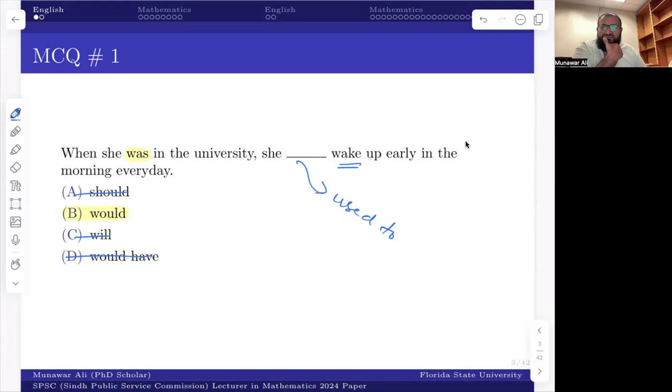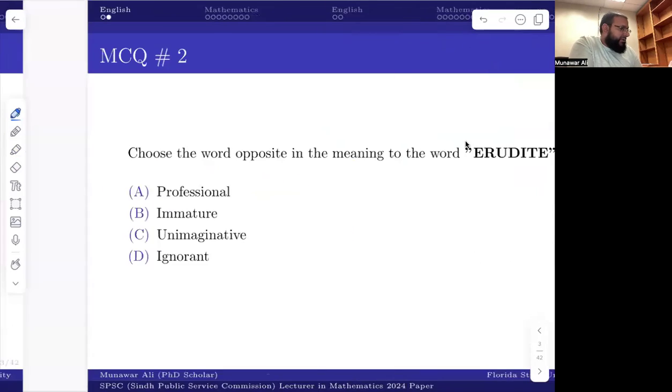So would seems to me the correct option, whether it is correct or not, but I have excluded all the other options, so this is the only one left. Most of the time, questions in English related to helping verbs and prepositions are not following fixed rules, so you have to adjust yourself and see what options you can eliminate.